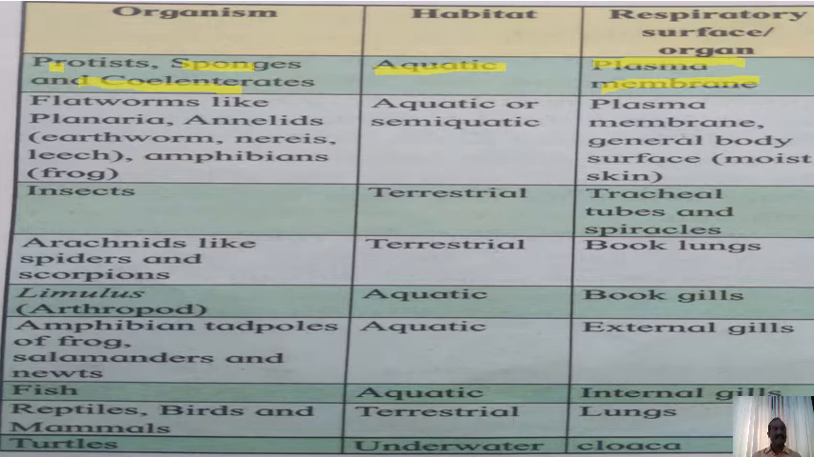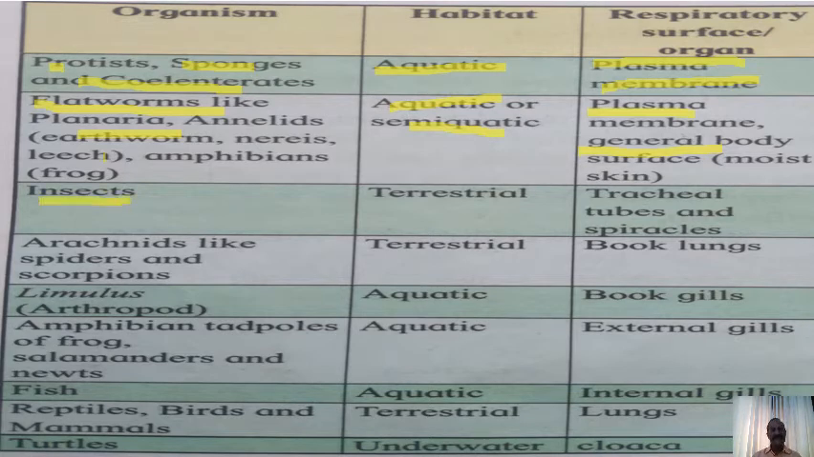The second group is flatworms like planaria, annelids like earthworm, nereis, or even amphibians like frog. They are either aquatic or semi-aquatic, and when they are aquatic or semi-aquatic, the exchange of gases occurs through the plasma membrane or general body surface like moist skin. That is called cutaneous respiration.